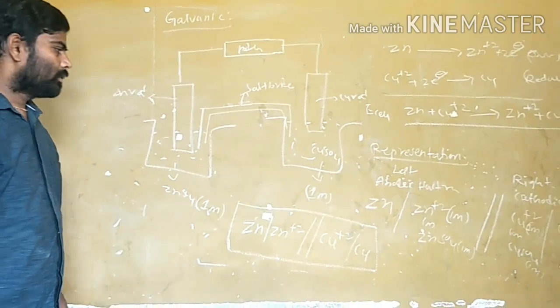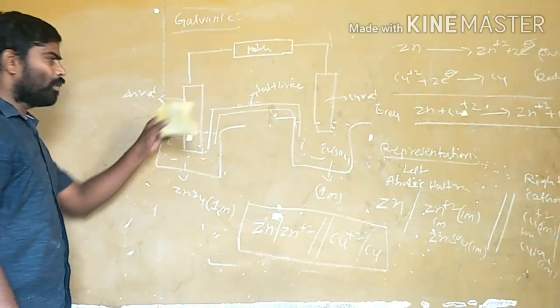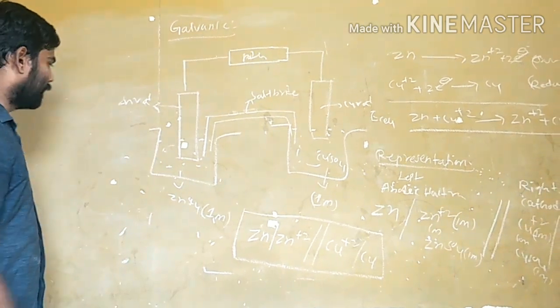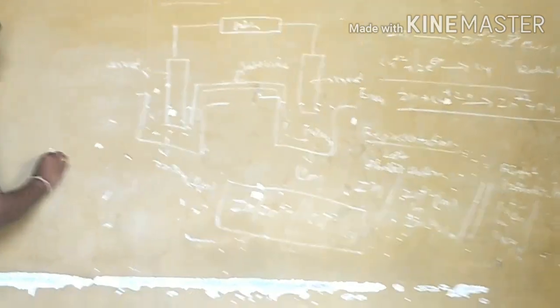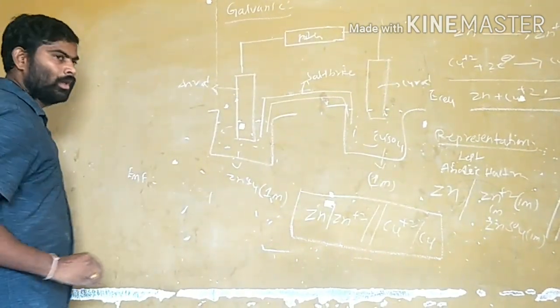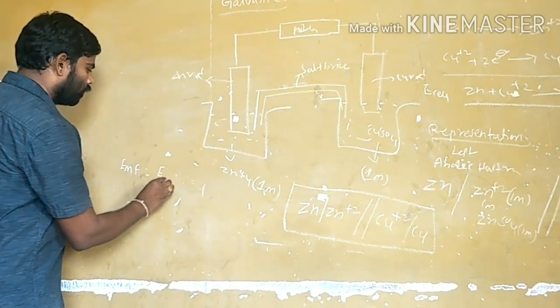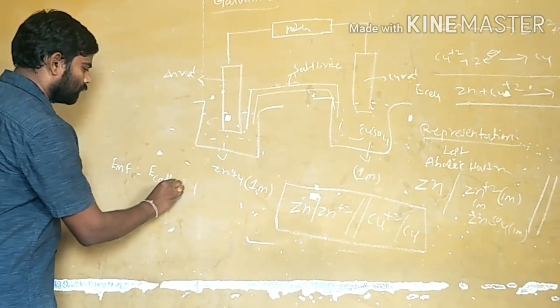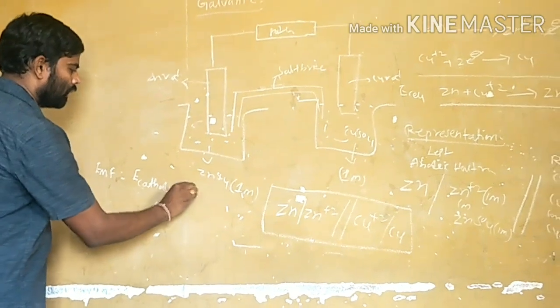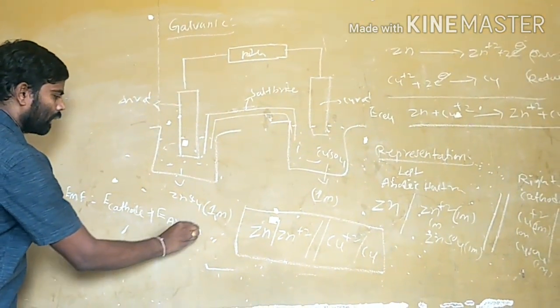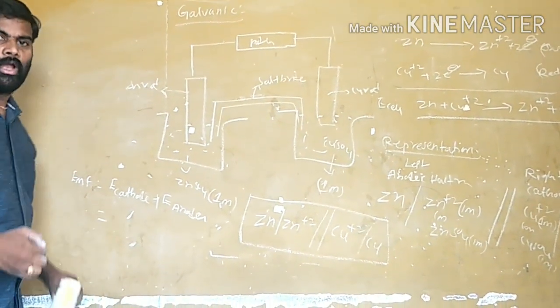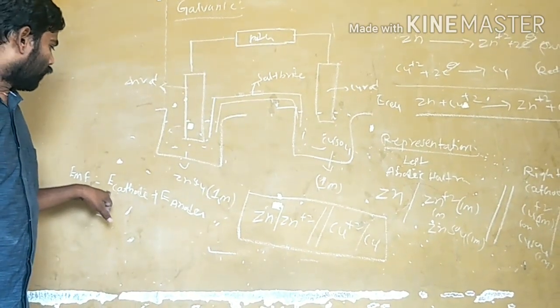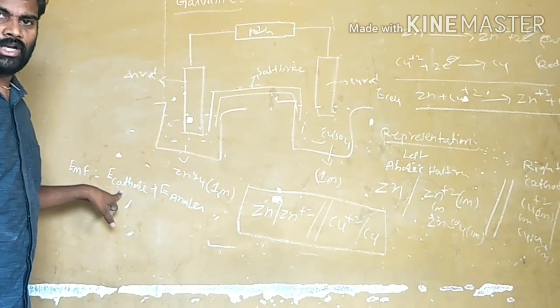And we have to calculate the EMF of this total galvanic cell. What is EMF? EMF is equal to E cathode plus E anode. In this way I am calculating the total value. This is the cathode reduction potential value.